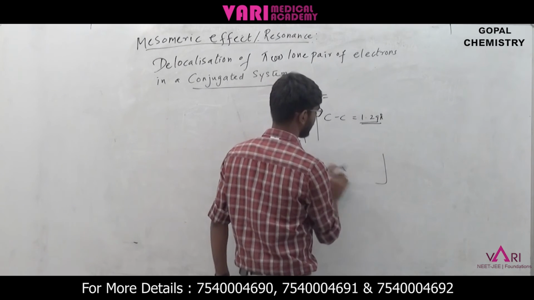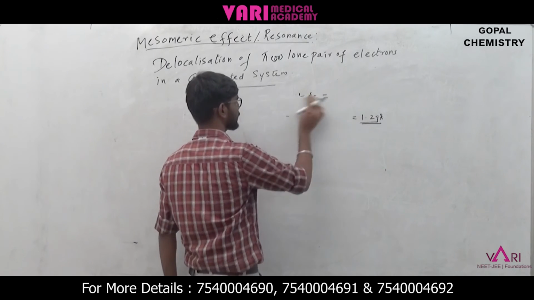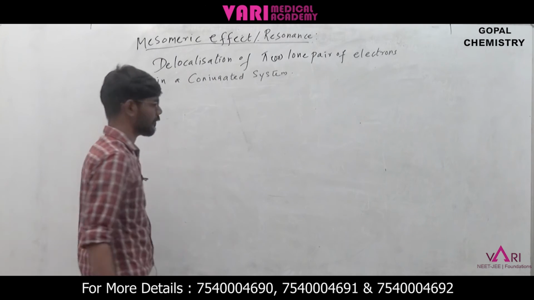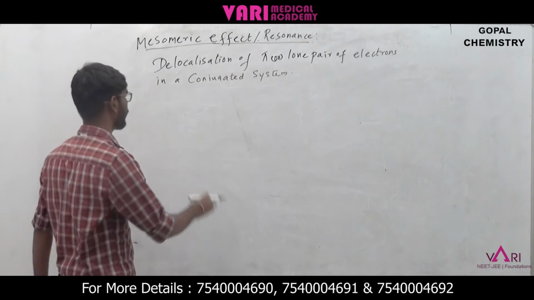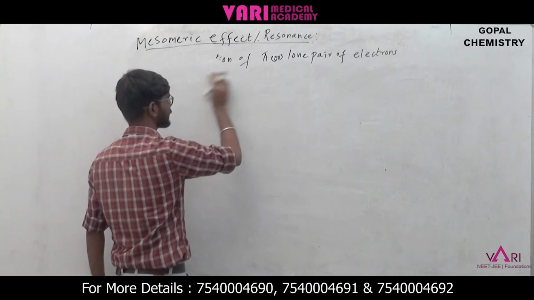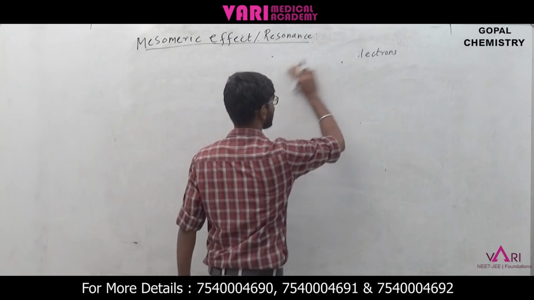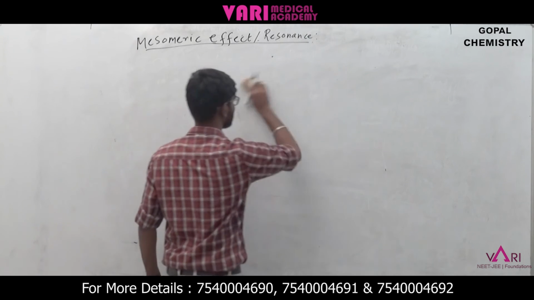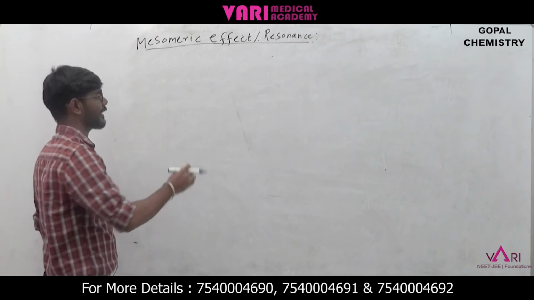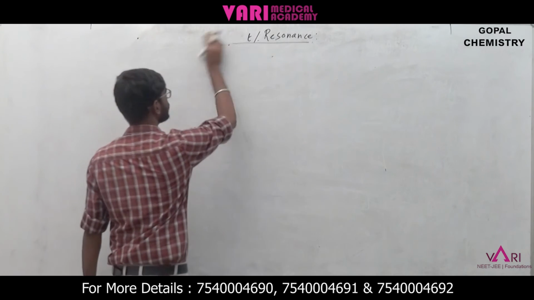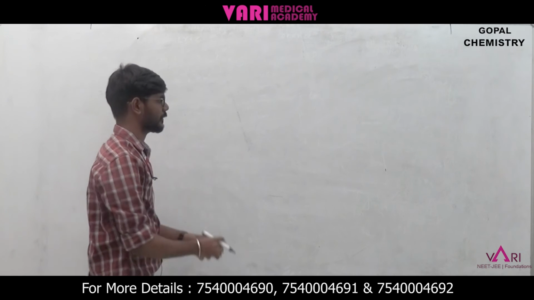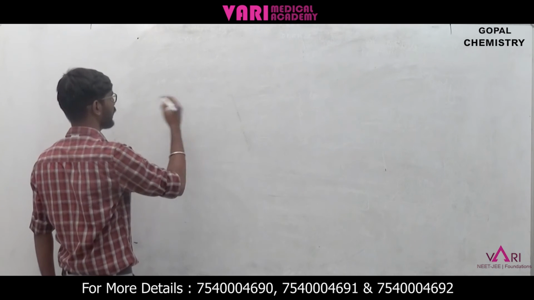Among these resonating structures, the one which is more stable is considered the resonance hybrid. So the resonance hybrid is the most stable structure among the resonating structures. Collectively, we can take that stable structure of that carbon or that group.